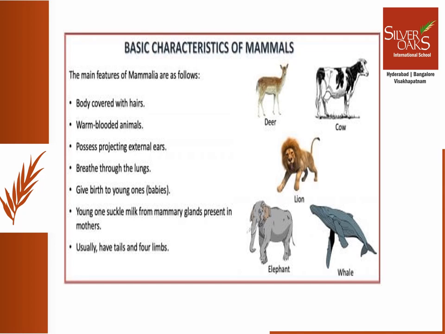The name Mammalia has come because of the presence of mammary glands in their body, and these mammary glands are used for the production of milk, which is used to nourish their young ones. How is their skin? Their skin has hairs as well as sweat or oil glands. Mostly they produce young ones, but there are few exceptions. For example, platypus lays eggs, and kangaroo gives birth to very poorly developed young ones. We know the examples of mammals, as you can see here in the slides. The deer, cow, lion, elephant, they all are mammals.